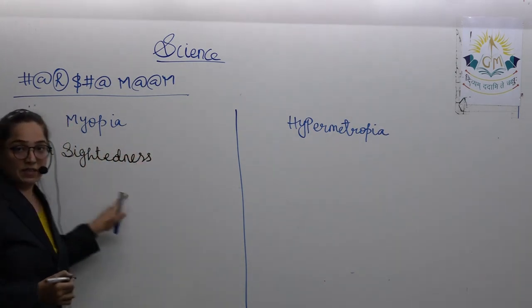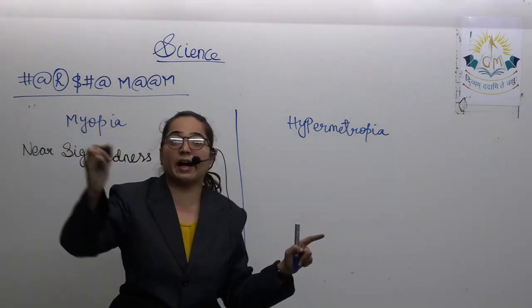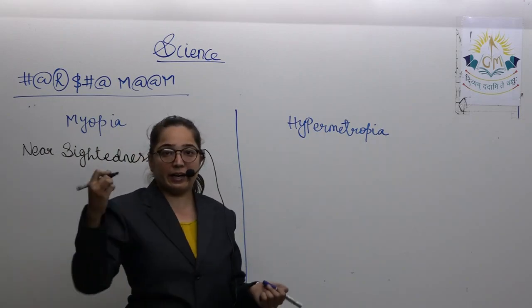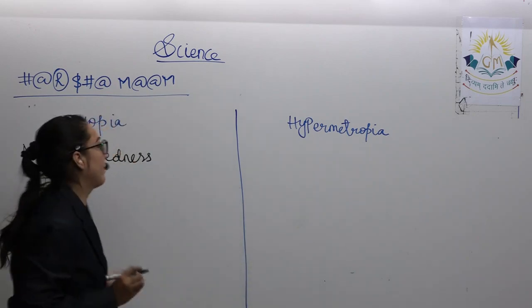The name itself suggests near-sightedness. Near you can see, far you cannot see. We will be able to see the things that are nearby, but we will not be able to see the things that are far away.